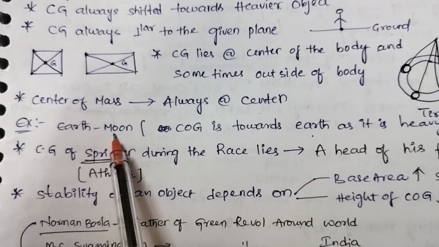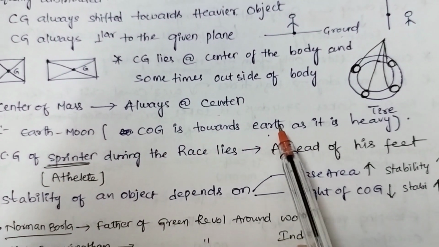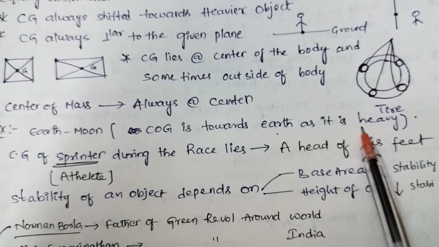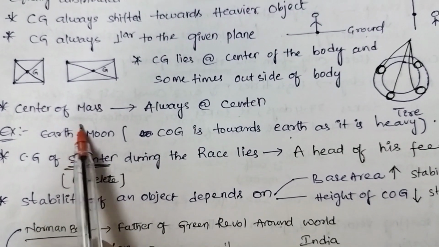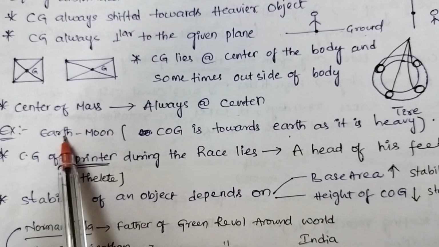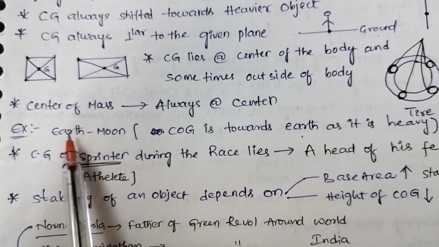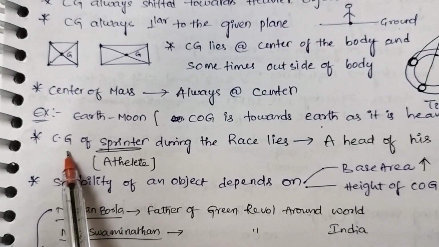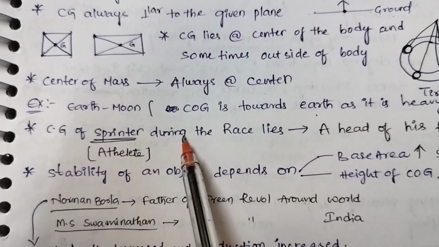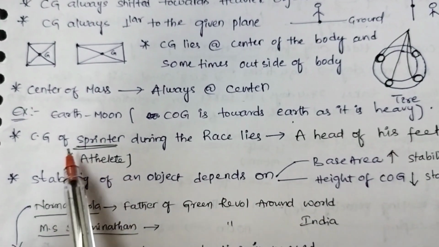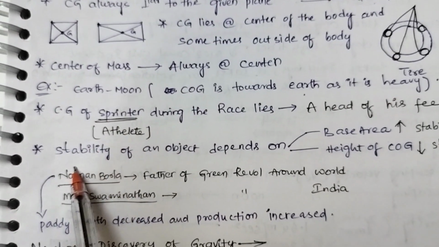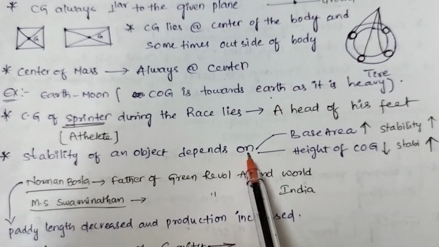Example, earth and moon. COG is towards earth as it is heavy. When we compare earth and moon, the COG of earth is heavy, so it lies towards the earth. Next, CG of a sprinter during the race lies ahead of his feet. Sprinter is an athlete.